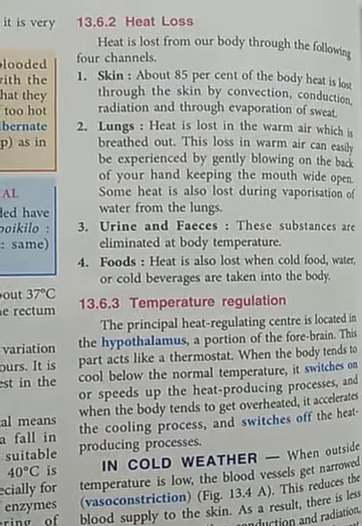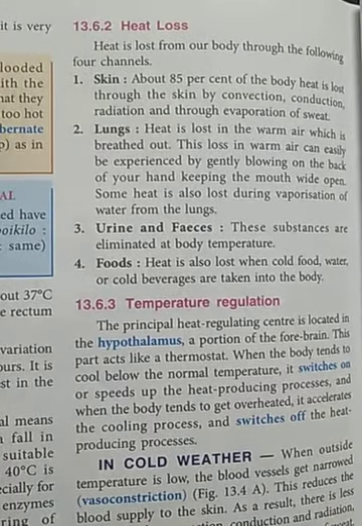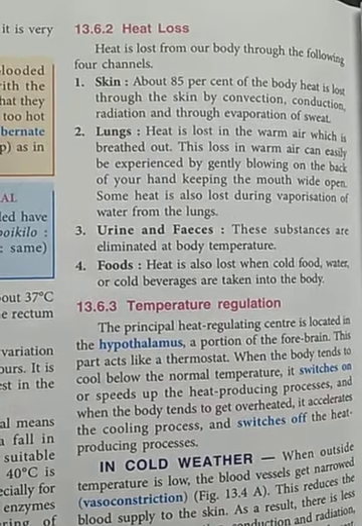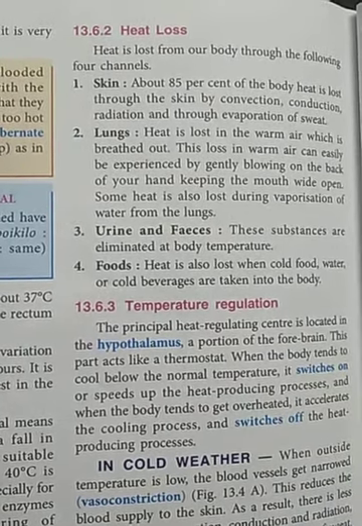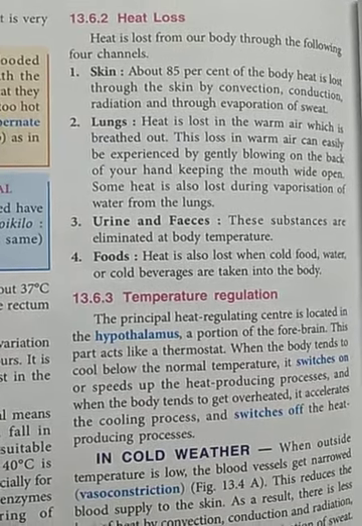So vapors are coming out with our air from inside our body, and when they come in contact with the cool surface of the mirror, they get condensed and a mist is formed. So this heat is also lost during vaporization of water from the lungs.